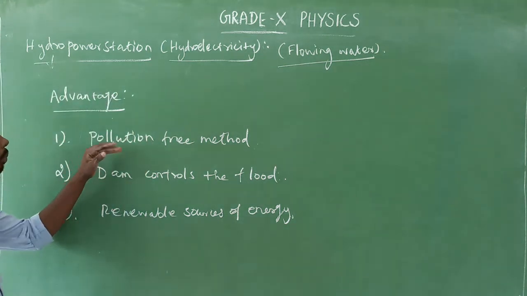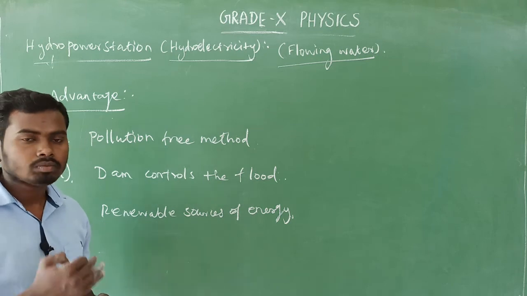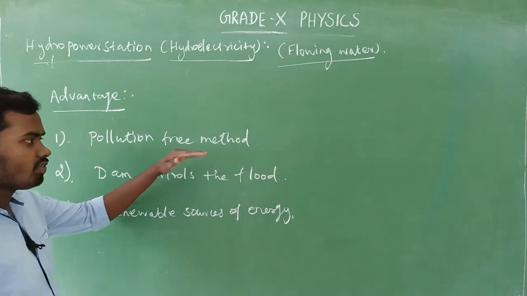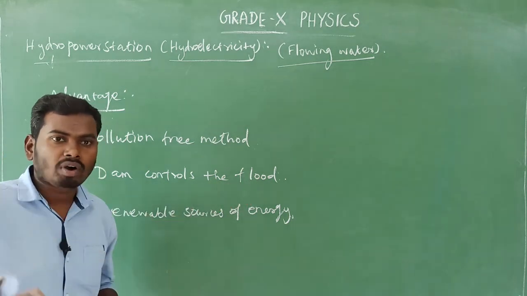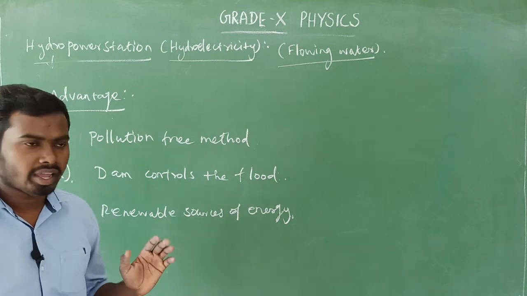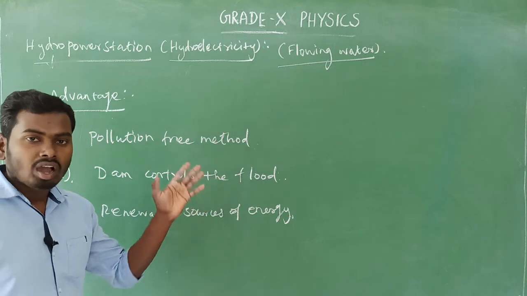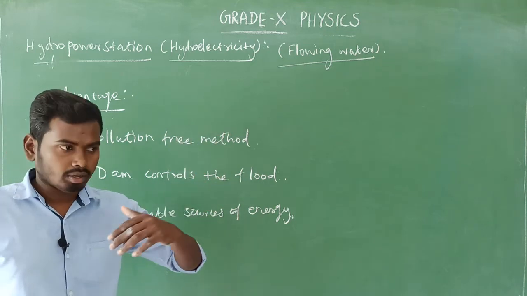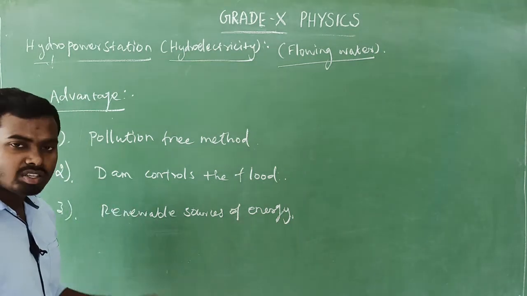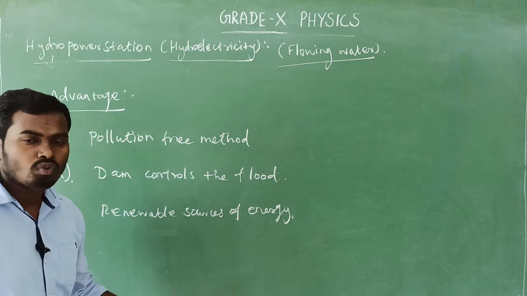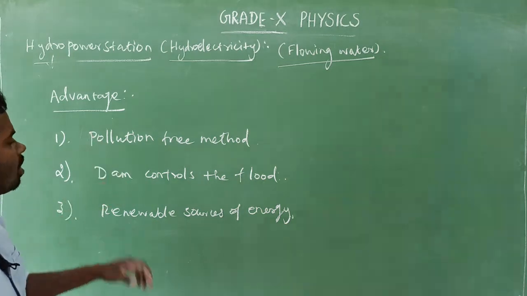First one, pollution free method. The hydropower station electricity generation is a pollution free method, because here we are using only flowing water. We are not burning any fossil fuels or any chemical substances. And second one, the construction of dam controls the flood. Third one, water is a renewable source of energy, so we can generate the electricity throughout the year for long days. So these all are the advantages.